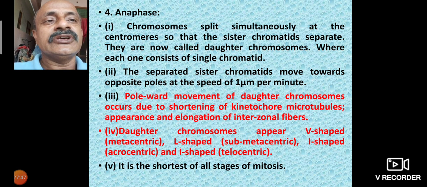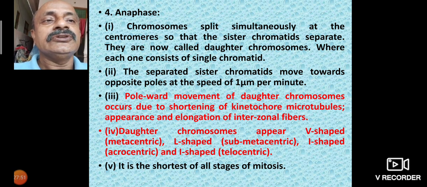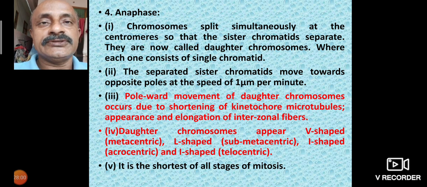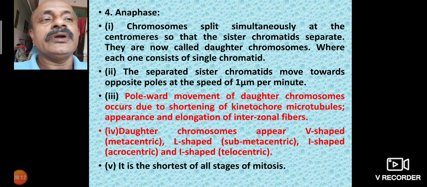Anaphase. Chromosomes split simultaneously at the centromeres so that the sister chromatids separate. They are now called daughter chromosomes, where each one consists of a single chromatid.